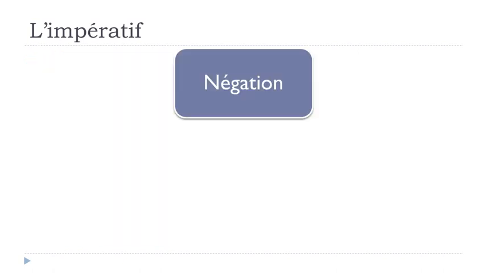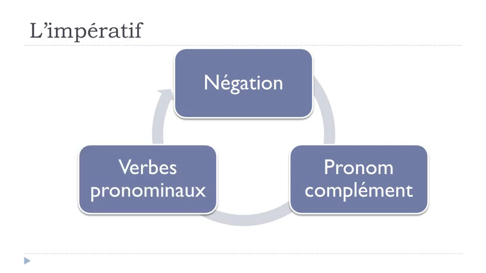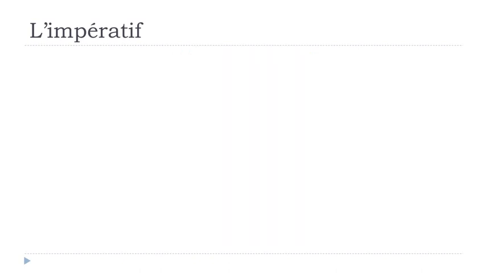Then now we'll see how to construct this imperative when we've got the negative form. After that, we'll see how it works if you've got only one pronoun and pronom complément, and then one or two in that case. And then finally, we'll see with the verbes pronominaux. But then now first, la négation.